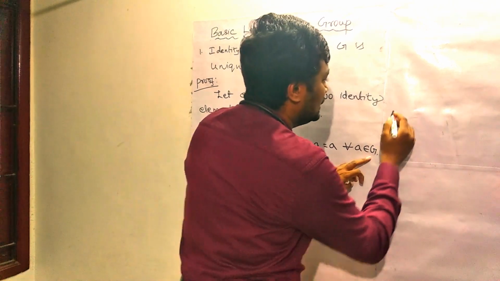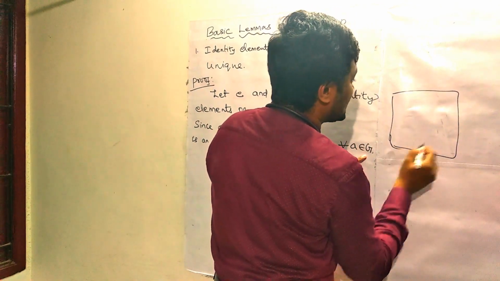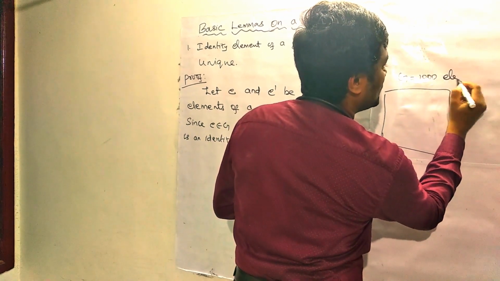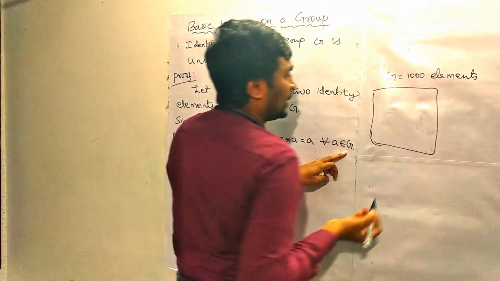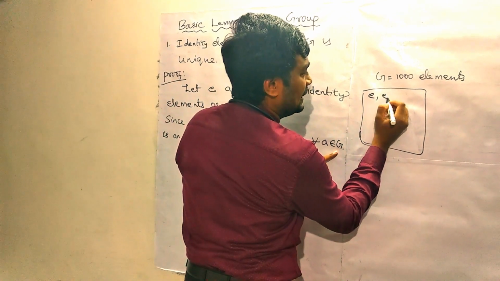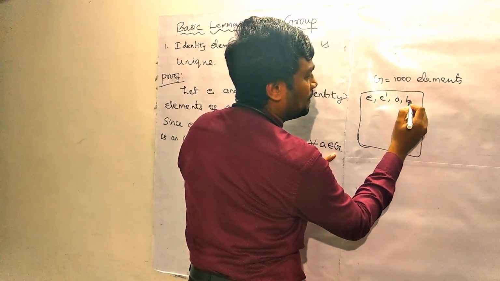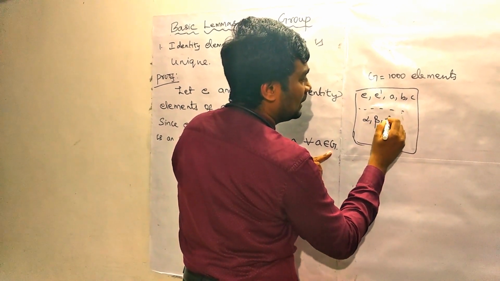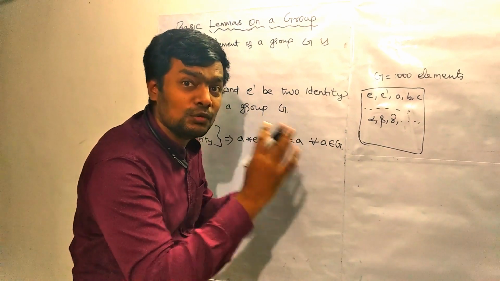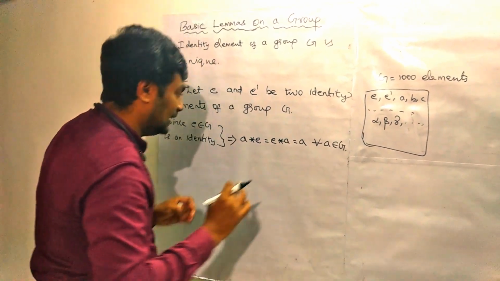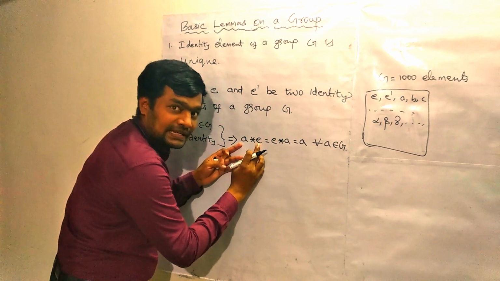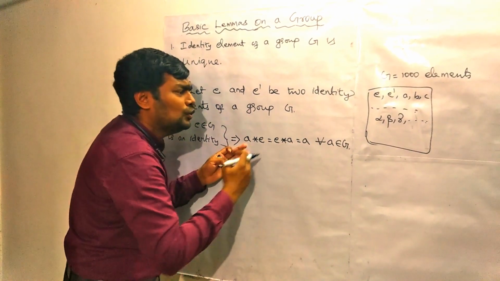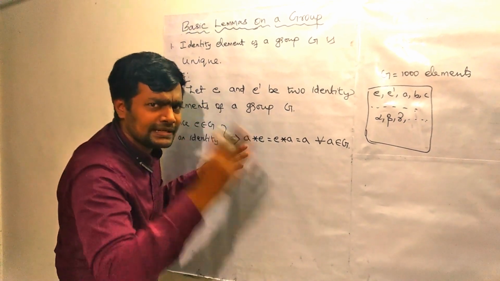For example, let us assume that this group G has some 1000 elements. For example, E, E dash, A, B, C like this, alpha, beta, gamma like this. Then this place is fixed and in the place of A you can substitute all the 1000 values one by one. It will satisfy.